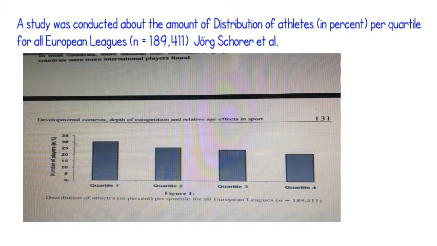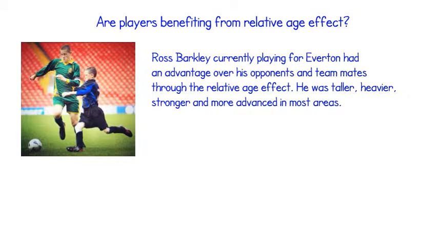Quartile 3 is roughly 20% and quartile 4 around 15%. Throughout this study, you can clearly see that the relative age effect is happening as the 4 quartiles go down in size order, with quartile 1 producing the most players and quartile 4 producing the least amount of players. Are players benefiting from the relative age effect?